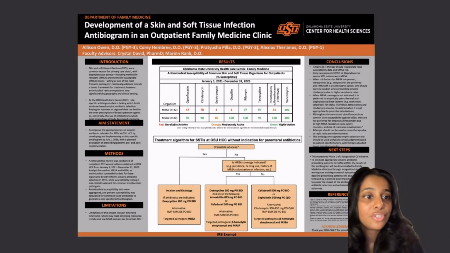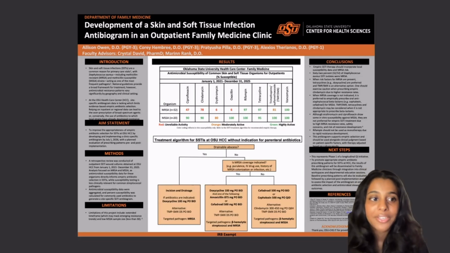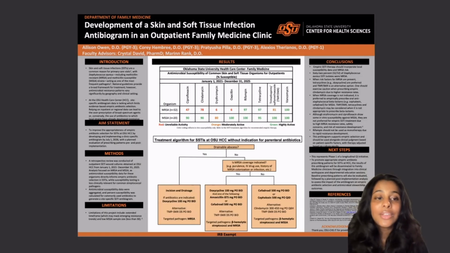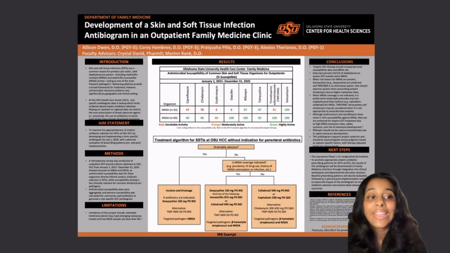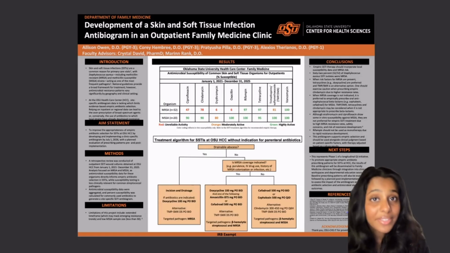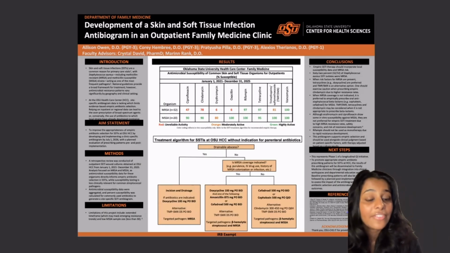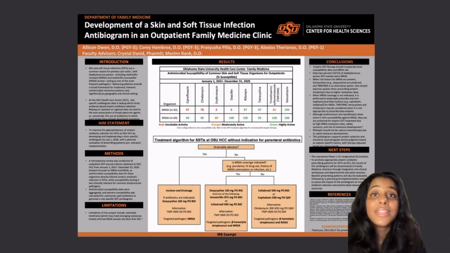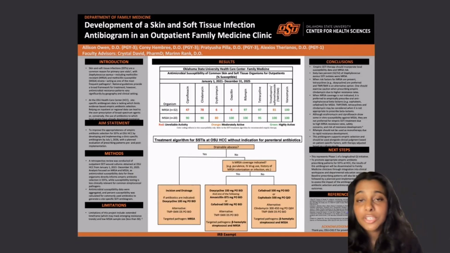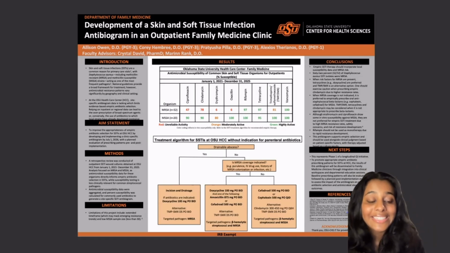In this project, we aim to improve the appropriateness of empiric antibiotic selection for skin and soft tissue infections at the OSU Healthcare Center by developing and implementing a clinic-specific antibiogram by July 1st, 2026, with evaluation of prescribing patterns pre- and post-implementation. Our methodology was based on a retrospective review from January 1st, 2021 to December 31st, 2025, examining methicillin-resistant Staph aureus and methicillin-sensitive Staph aureus specifically. Based on chart review, percent susceptibility was calculated for commonly used antibiotics to generate a site-specific SSTI antibiogram.